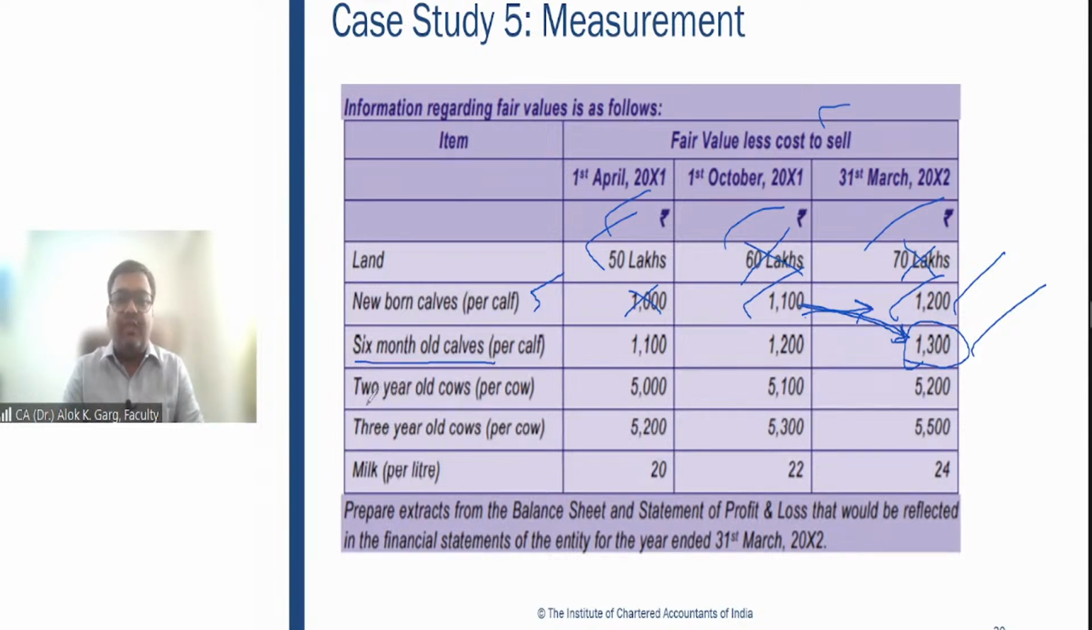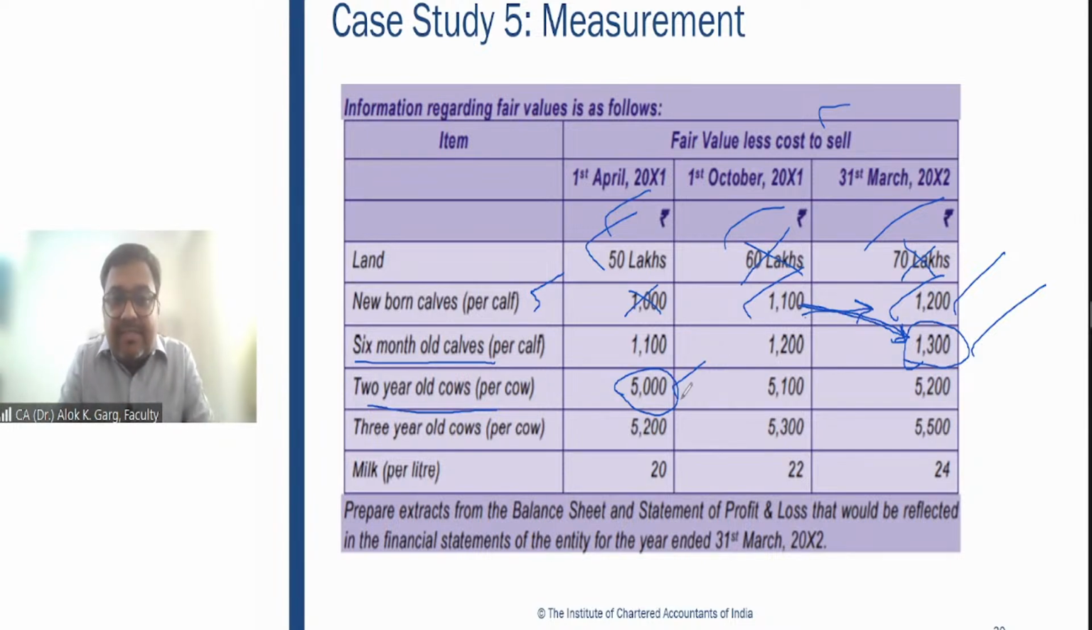Coming to the 2-year-old cows. You remember when this company purchased the cows, they were 2 years old. And it was purchased on 1st April 2001. So these cows, fair value is 5,000. Multiply by 200, it comes out at 10 lakh rupees. So the cost is equal to fair value less cost to sell. Right? There is no change on day one.